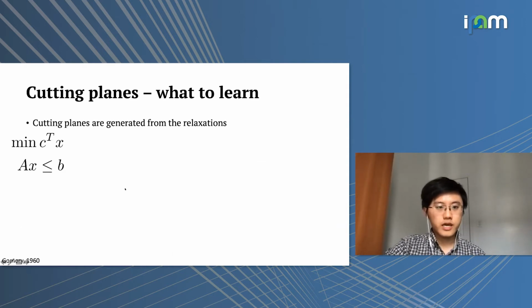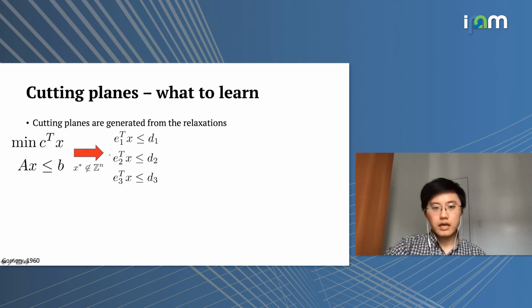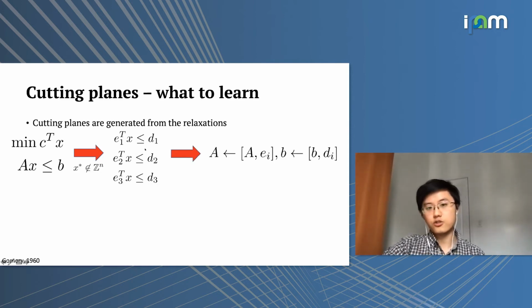So just to recap, we start with this linear programming problem, and we check if X star belongs to the integer set. And if it is not the case, typically we're able to generate a set of cutting planes, or a set of constraints, that we can add to the original system. Then we can just choose one of these constraints. For example, we can set here I to be 1 or 2 or 3.